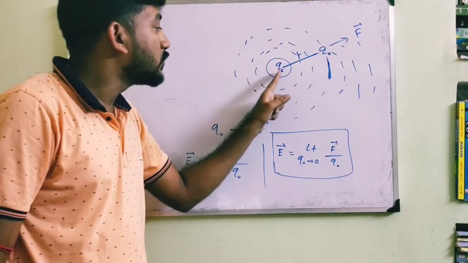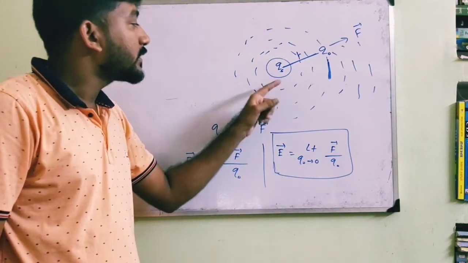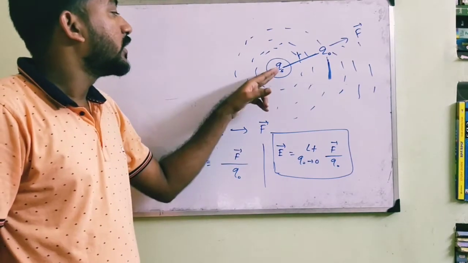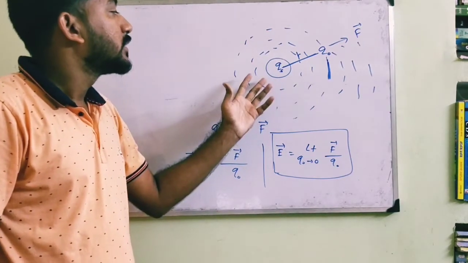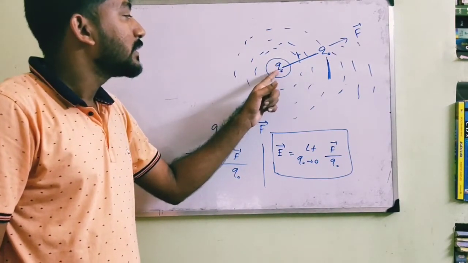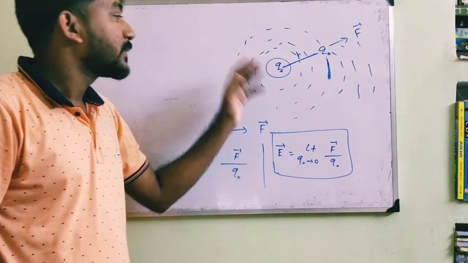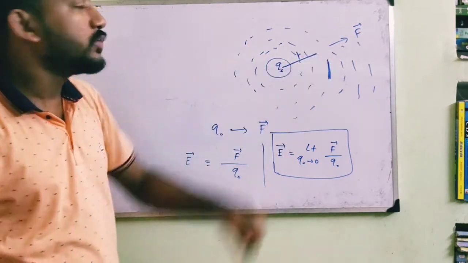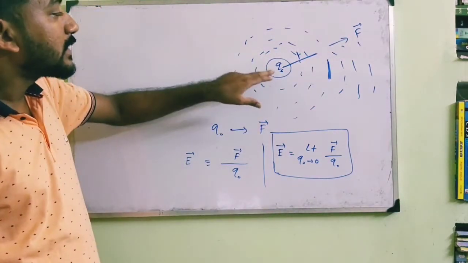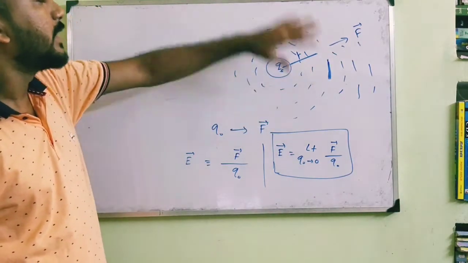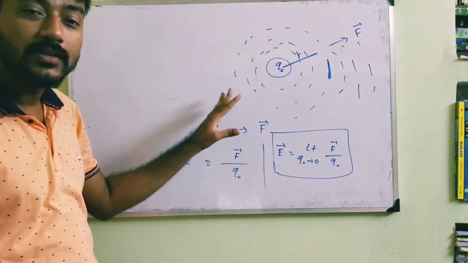When Qs is deflected from its position, the field that was created by it will change. When there is no Q0, Qs creates a field in a certain region of space.